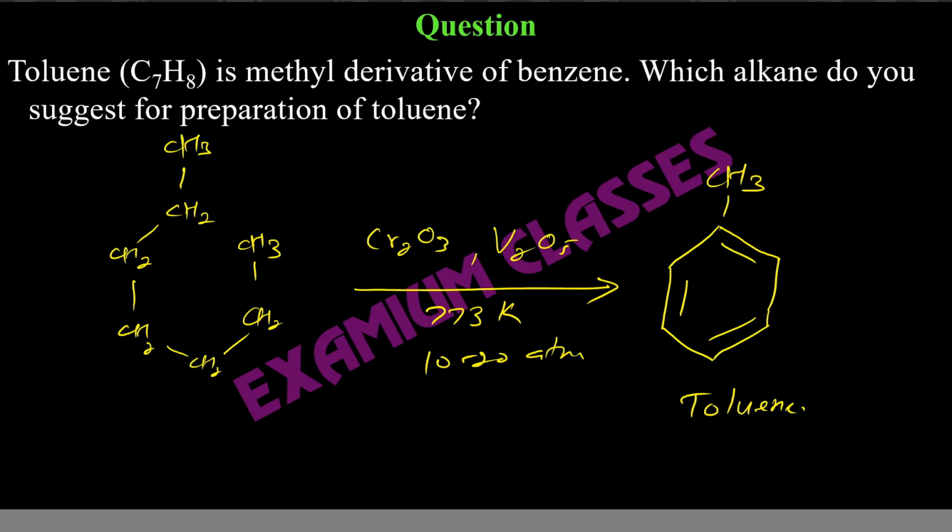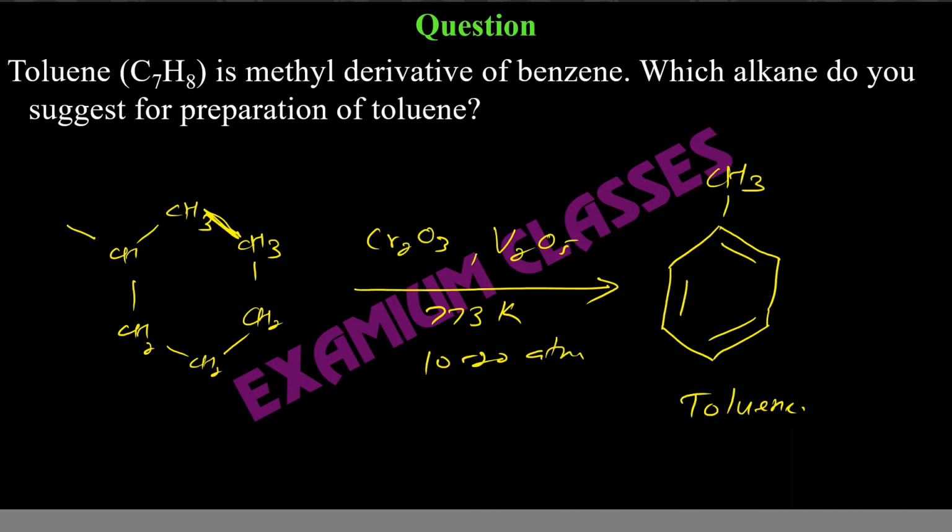No, that will not give you the answer, because here it is being attached. Rather, you should have CH3 on any other carbon here. So this will give you toluene, because this part will combine and this CH3 is extra. Now this CH3 can be anywhere except the ends. It can be here also, it can be here also, anywhere. So there are total 3 possibilities.